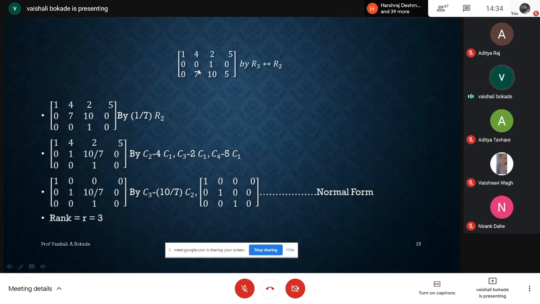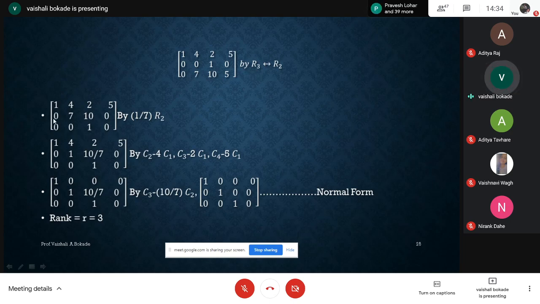Now see here, column 1 is over. Now I have to concentrate on column 2. In column 2, I require the 2,2 place entry to be 1. Remember that while arranging the element at the 2,2 place to be 1, I will not touch R1. I'll keep R1 as it is. I will use R2 or R3. So I'm using R3 by interchanging R2 and R3.